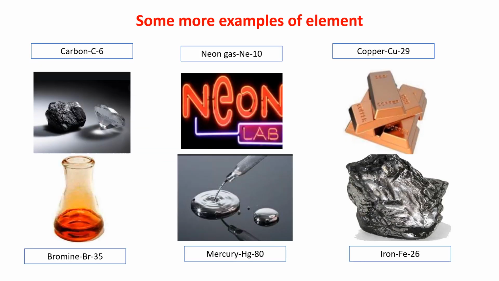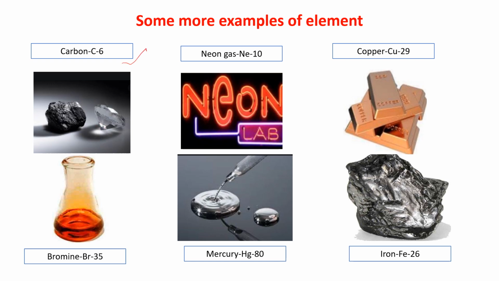In this slide, some examples of elements are shown. Metal, non-metal, metalloid, rare gas, everything is given here. I will explain all these things in the following slides. Here I have only shown you the examples. Carbon is a non-metal whose atomic number is 6.